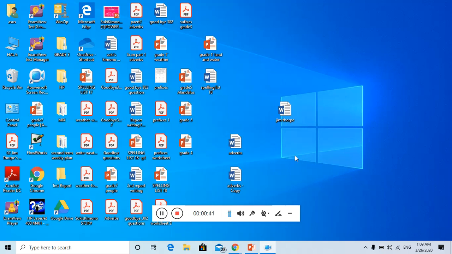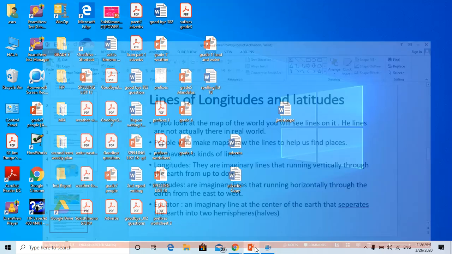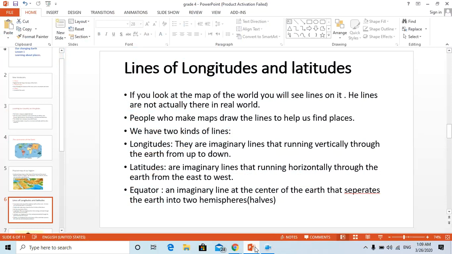In page 80 you will find lines of longitude and latitude. Lines of longitudes and latitudes. What do you mean by longitudes and latitudes?